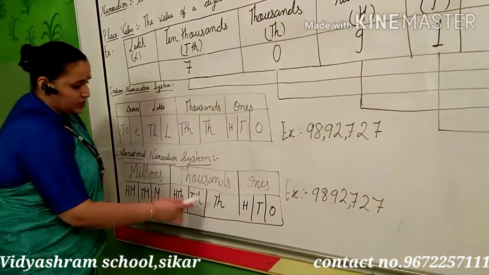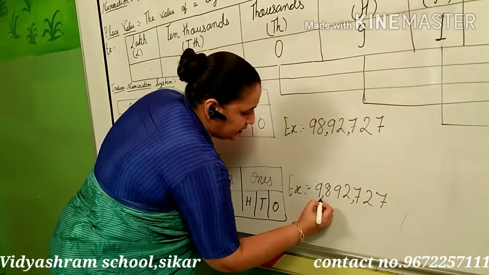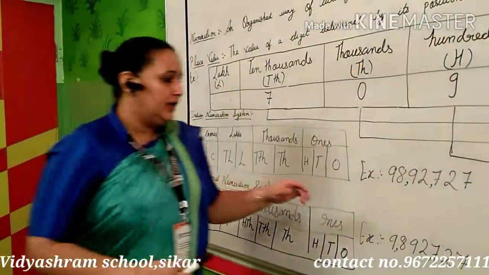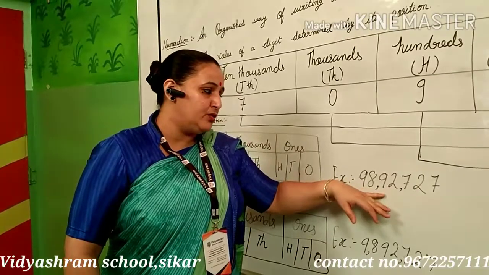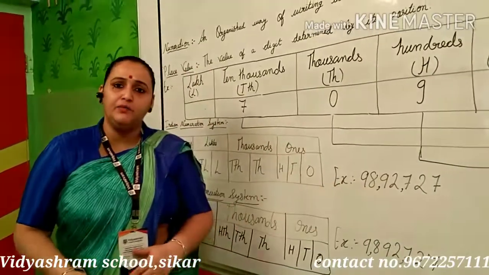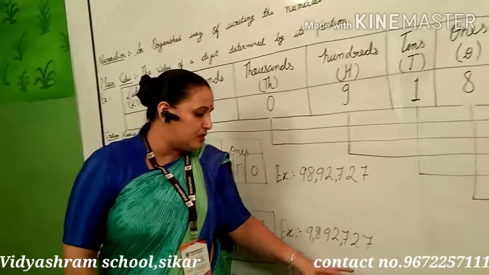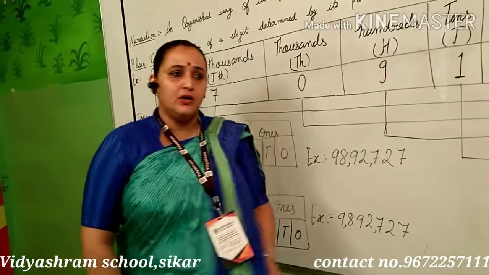See here in the thousands, ones, tens and hundreds, we put the comma after 3 digits. So the thing is that in Indian, after the first 3 digits put a comma, after 2 digits put a comma, and again after 2 digits we put the commas. But in international we put the commas after every 3 digits.